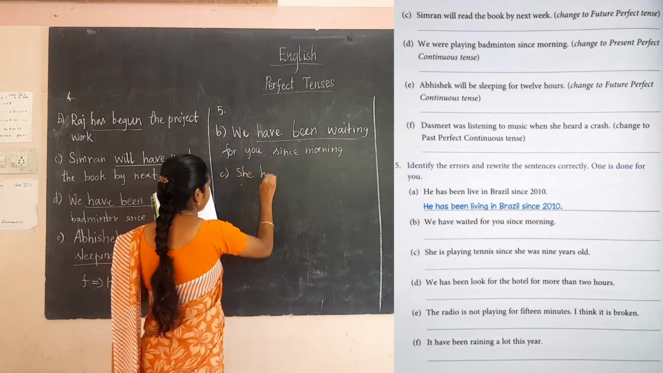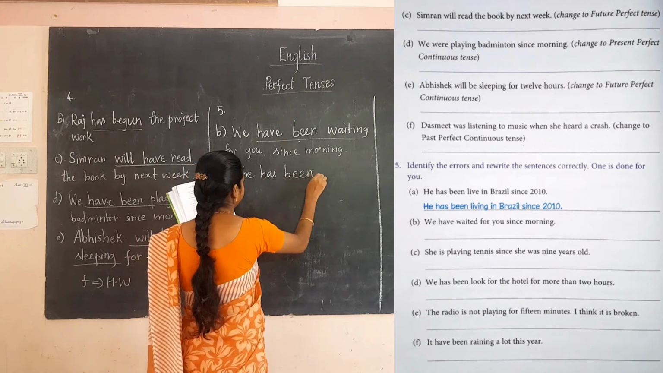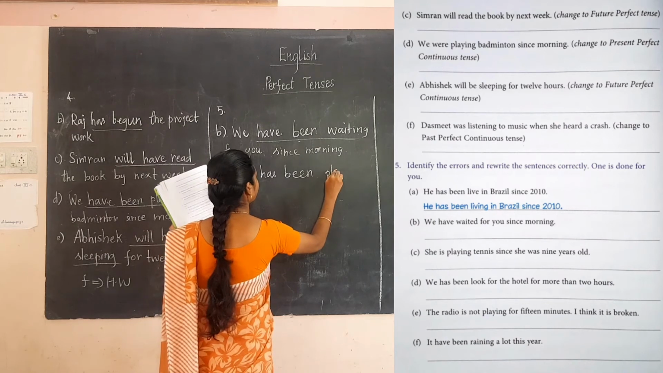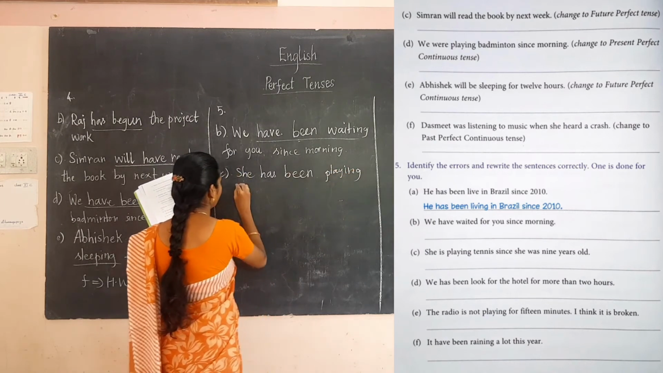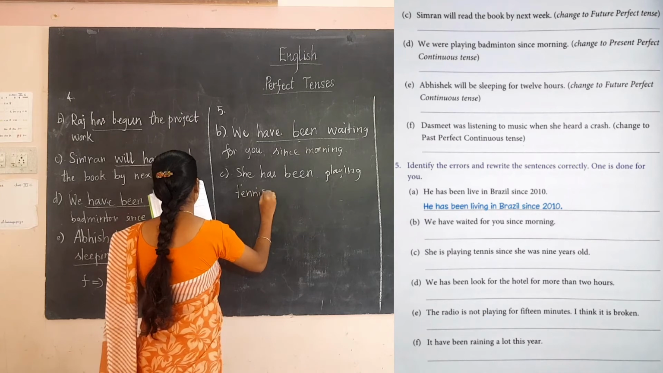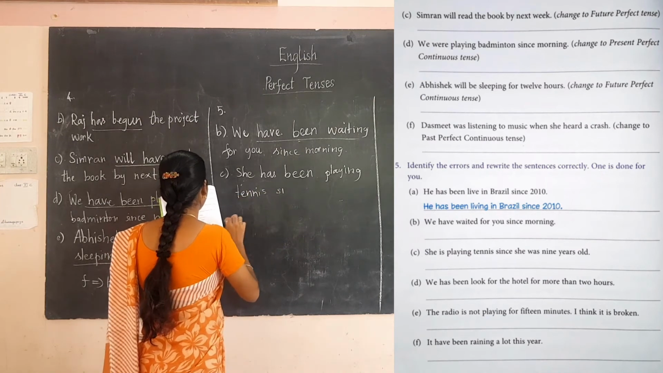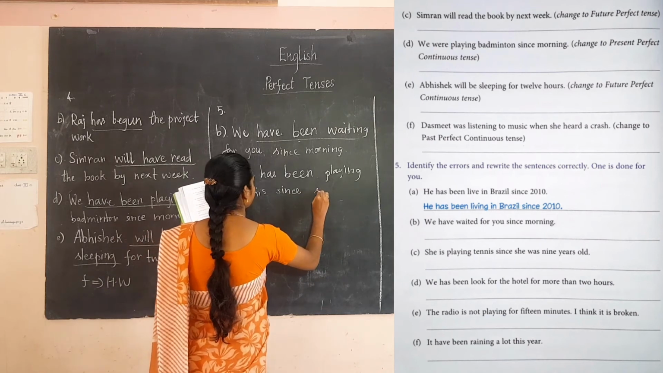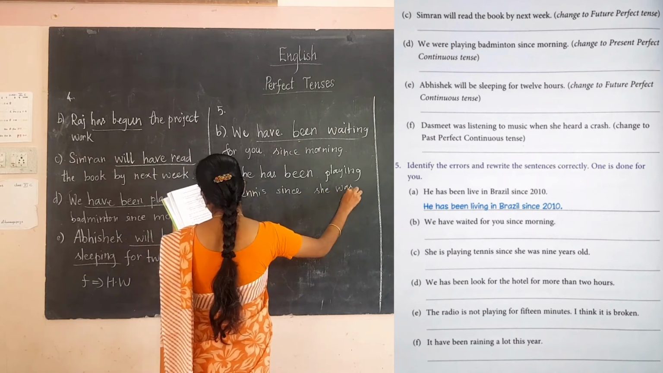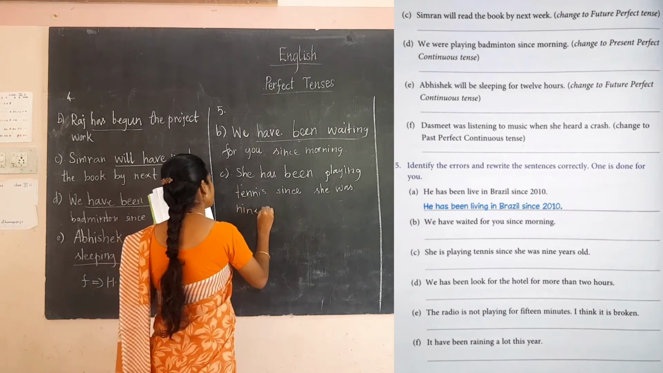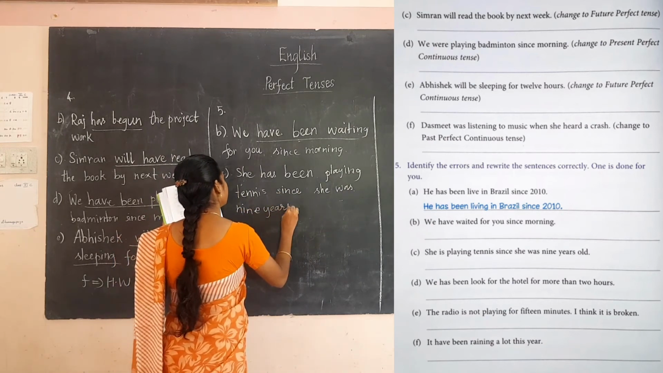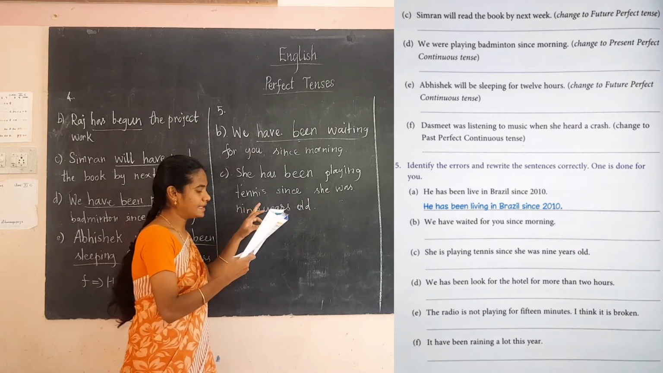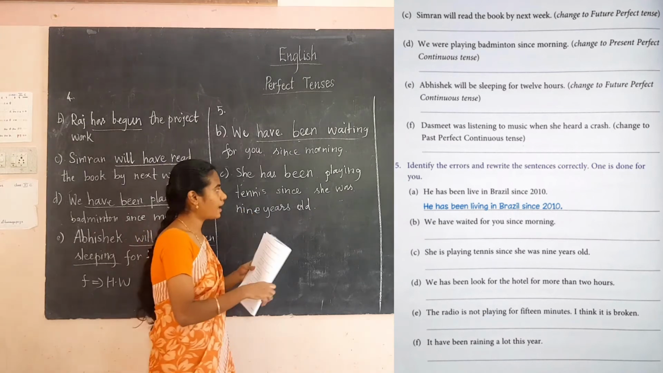She has been, here she is there, no, for that we are using has. Okay, she has been playing tennis. She has been playing tennis since she was 9 years old. Okay, she has been playing tennis since she was 9 years old.